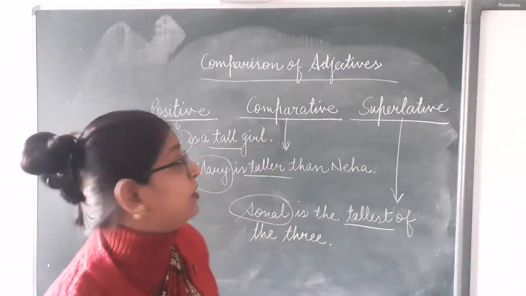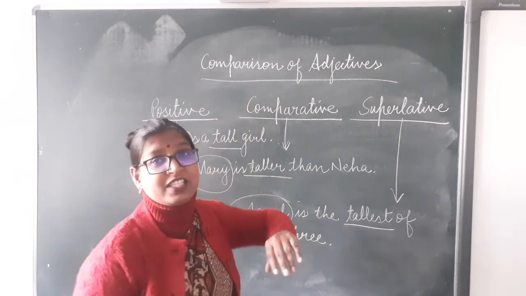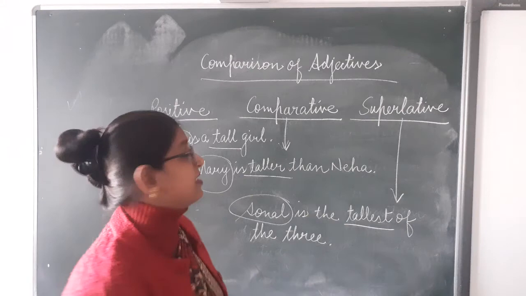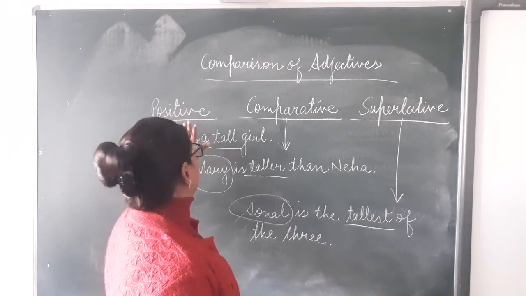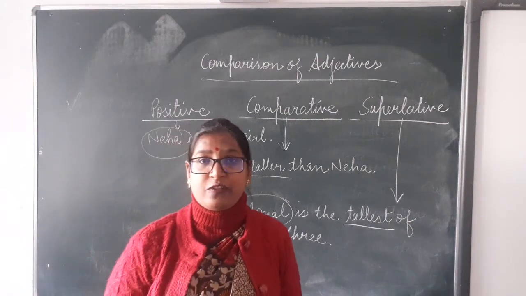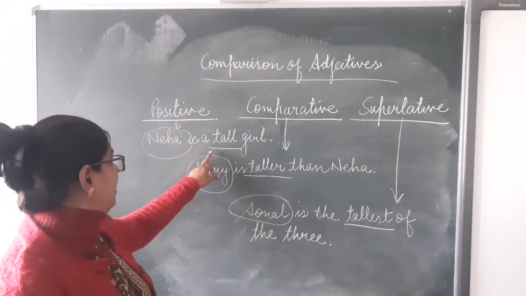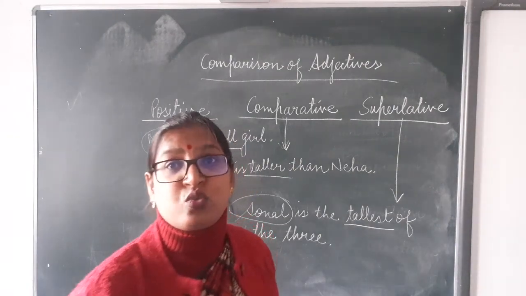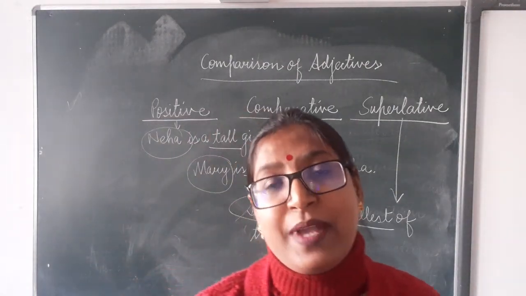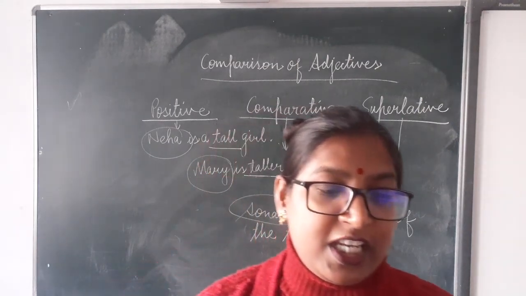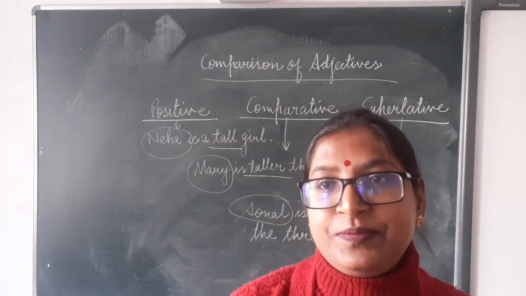So always remember, comparison of adjectives. There are 3 degrees of comparison. These are positive, comparative and superlative. Tall, taller, tallest.